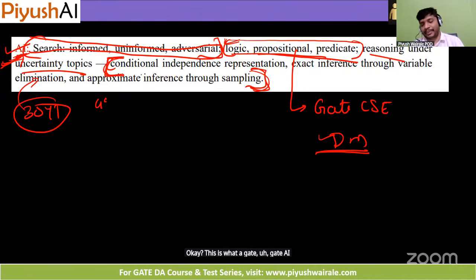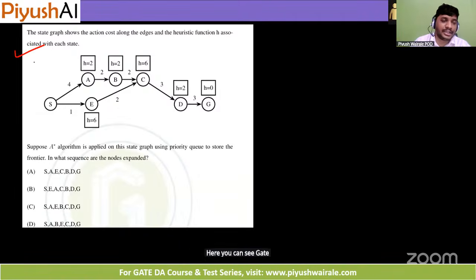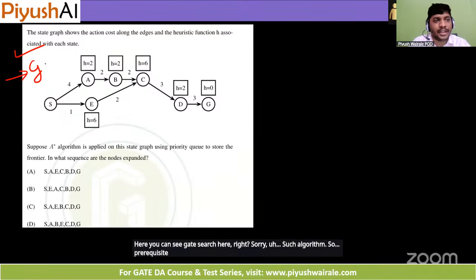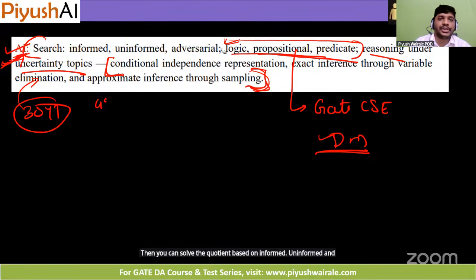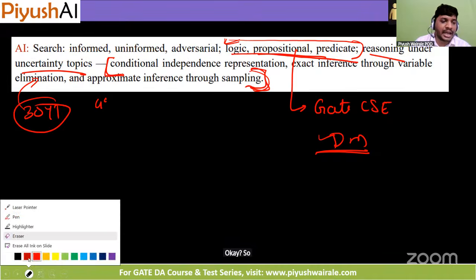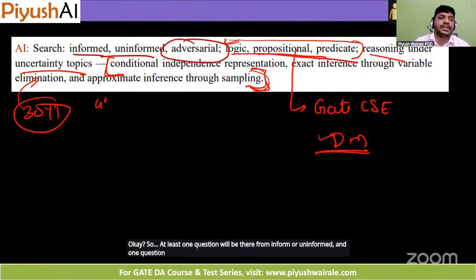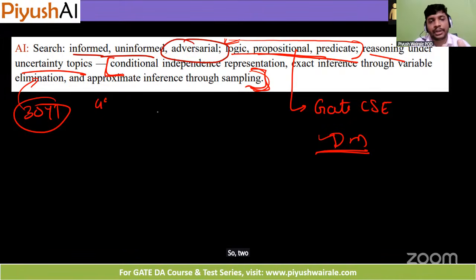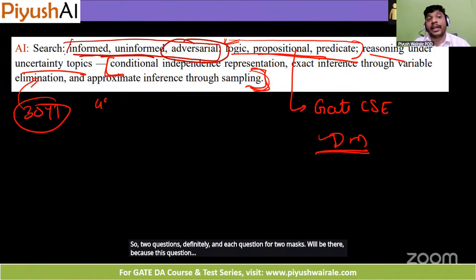But what type of question can you expect? Here you can see GATE search, sorry, search algorithm. The prerequisite is basically graph theory. If you understand graph theory, then you can solve questions based on informed, uninformed, and adversarial search. At least one question will be there from informed or uninformed, and one question from adversarial search. So two questions definitely, each for 2 marks, because these are the topics in which they can frame a good type of question.